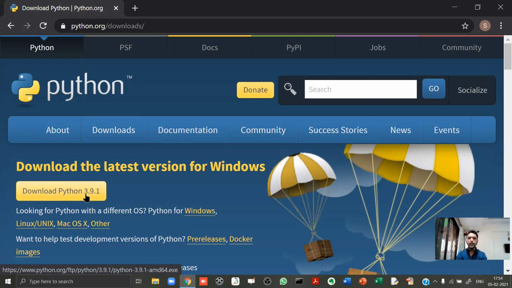During our course, in case we have version 4, then we'll update ourselves to version 4 as soon as the new version releases. For the time being, the latest version of Python is version 3, and this 9.1 is called the update number. It is quite possible that in your computer Python is installed, but it could be 3.8 or 3.7. That does not matter. The main thing is that it should be Python 3.